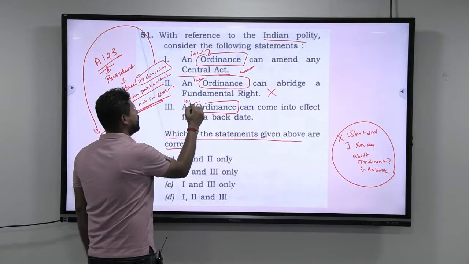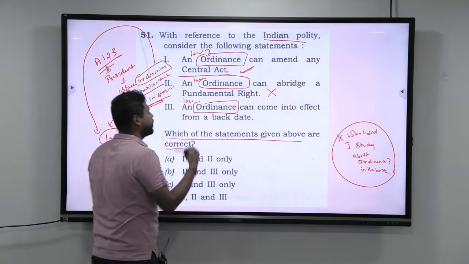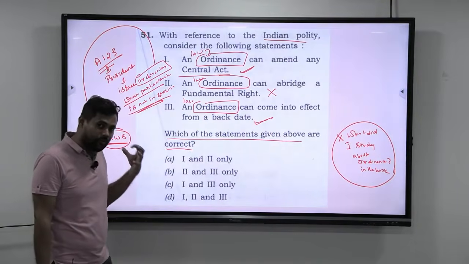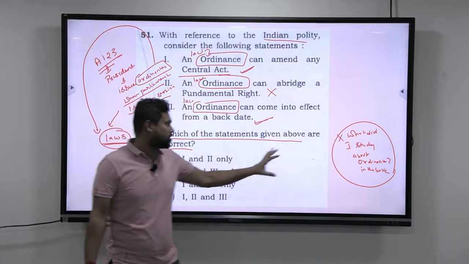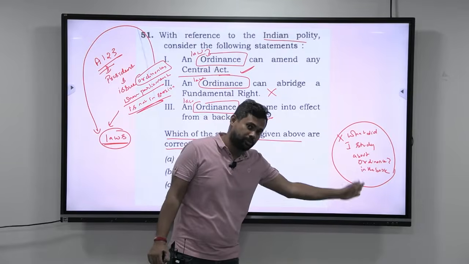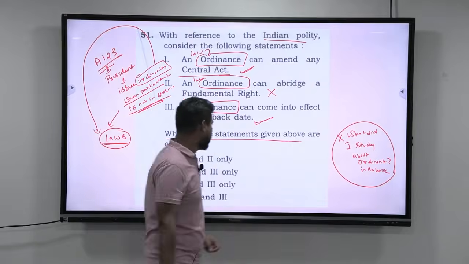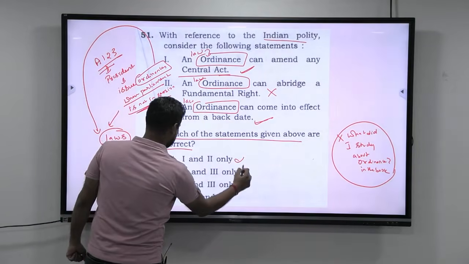An ordinance can come into effect from a back date. See, any law can come into effect from a back date. So, obviously, any ordinance can also come into effect from a back date. So this is again correct. This is how you should always apply wisdom in order to assess the correct or wrong answers. You should not just think, are these statements exactly there in the book? Am I able to recollect all the statements in the book or not? That is one aspect you should always know. So if you know this, the second statement is wrong, remove the second statement here.